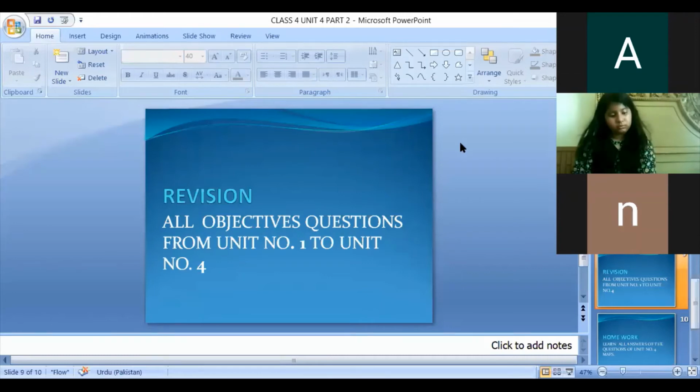Okay, there are 2 blanks. In the first blank, you will write Africa, and in the second blank, you will write the continent name Antarctica. Okay, the last and number 4 blank is: Pakistan is in the continent of dash. You will write in this blank Asia. What will you write? Asia, okay?